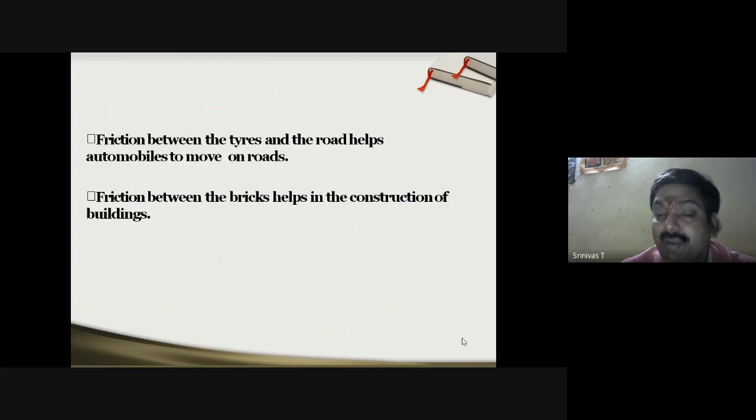Friction between the bricks helps in the construction of buildings. Otherwise, again, the building gets collapsed. So therefore, friction between bricks is also there. Like everywhere, friction is helpful to us.